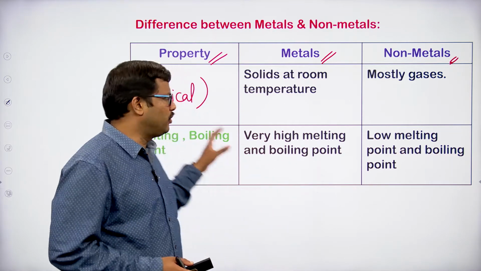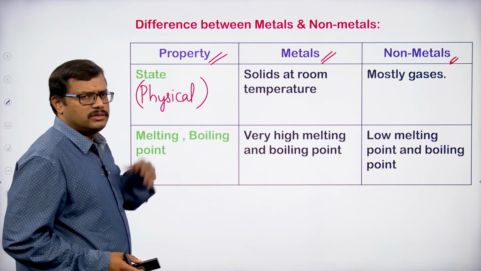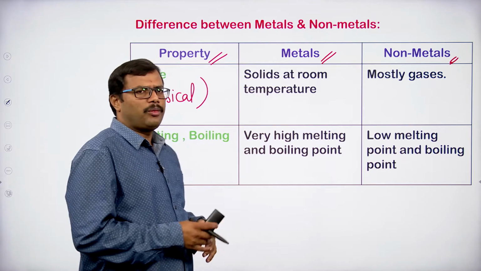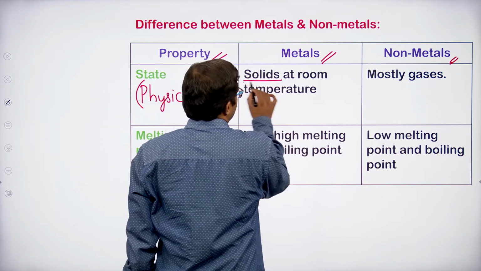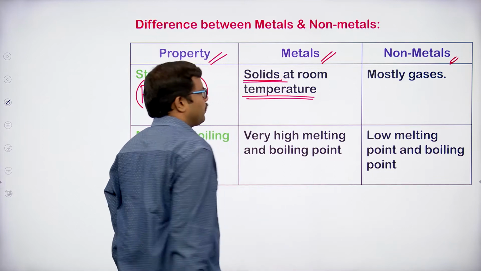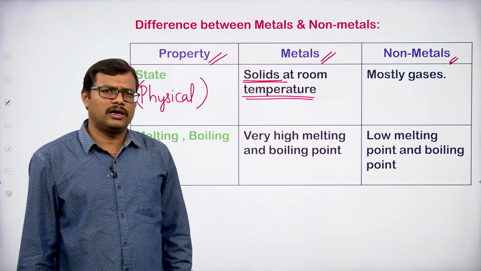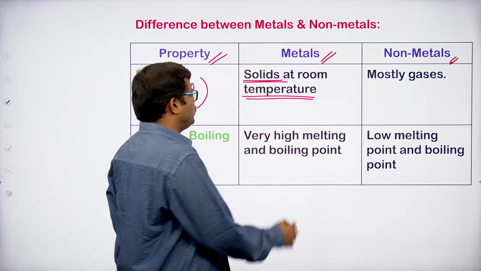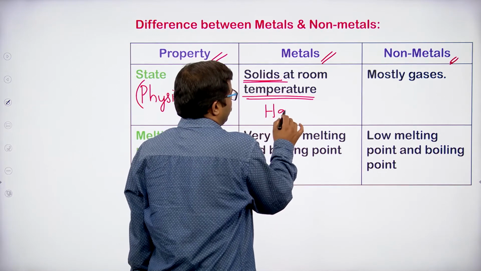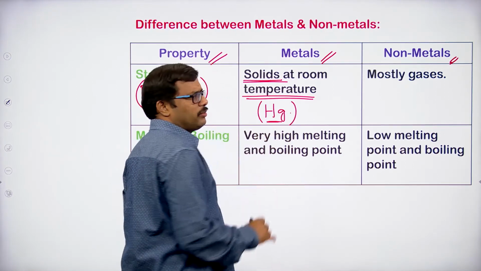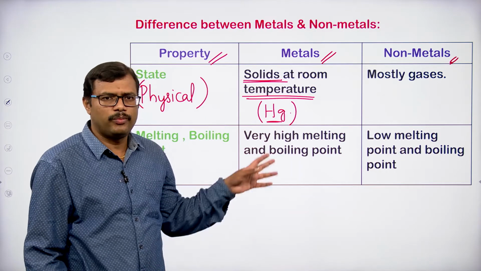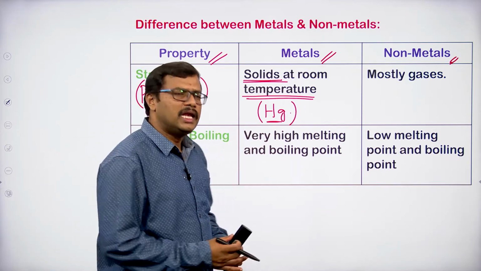So that is what we are going to see here, physical state. Generally when you look at the metals, metals are solids at room temperature. But we observe mercury. Mercury is a metal, and it is a liquid.